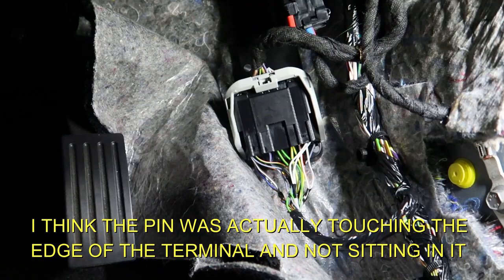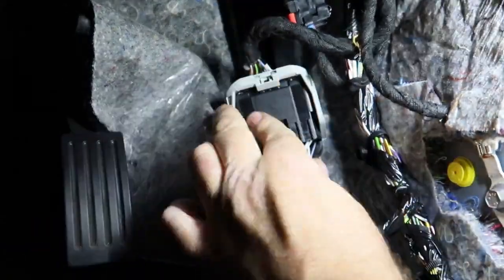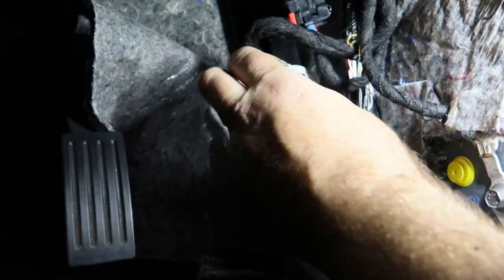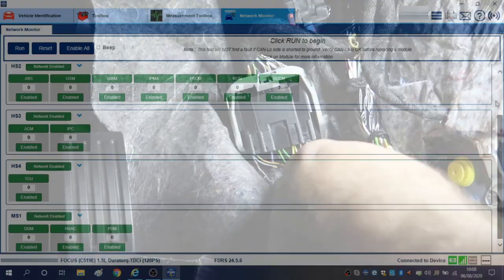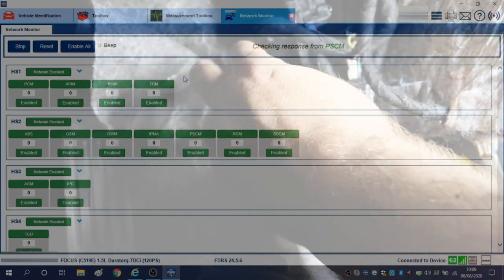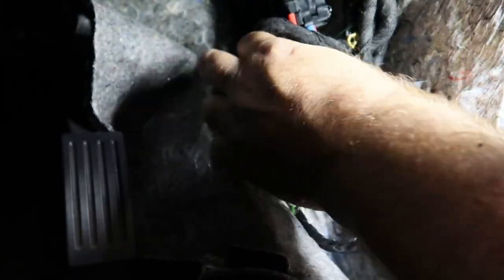Okay, so I've straightened the pin, nothing really to see there, straightforward. Connected it back up again and secured the connector back into its slot. So what I'm going to do now, knock the light, give it a good tug, ignition's on, and as you can hear, or not hear, we've got no warnings. I've deleted the fault codes. So what I'm going to do now, do a network test. I'll show you the network test whilst I'm wobbling the connector. So I think I'm going to call that a fix.